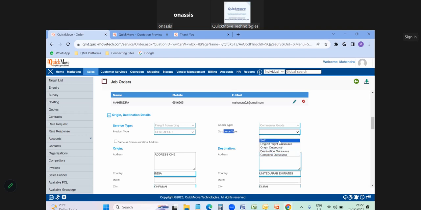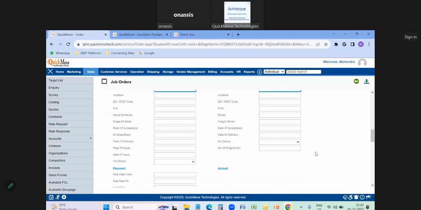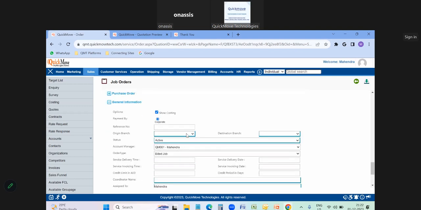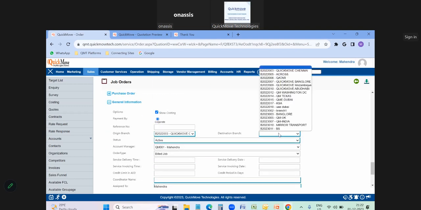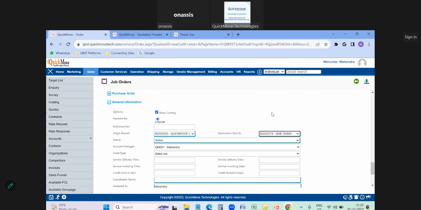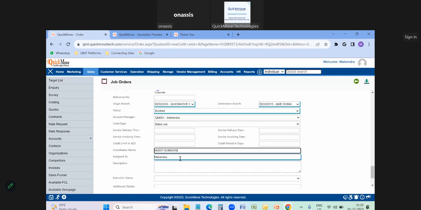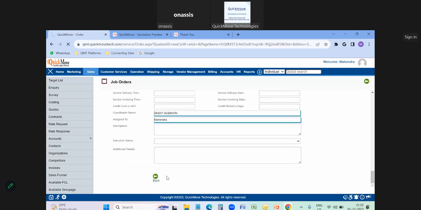So now, for example, we will click here on self, meaning we do end-to-end services. Once I click self, I can scroll down. You can see here I can select the origin branch and the destination branch, and I can set the status as booked. Then I can allocate one coordinator who can coordinate with the customer, and I can save it. Now I have booked the job order.